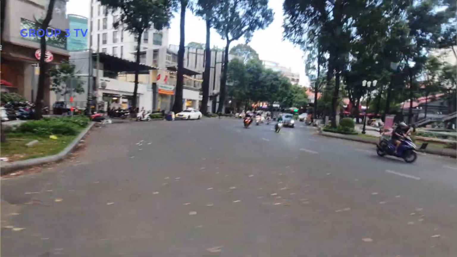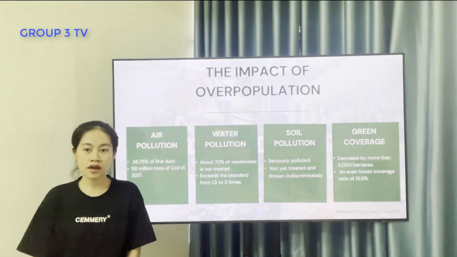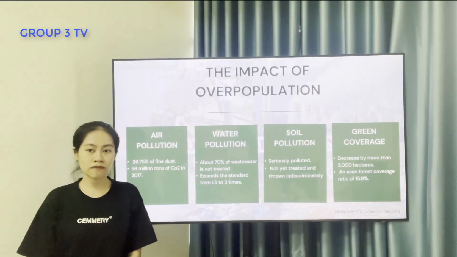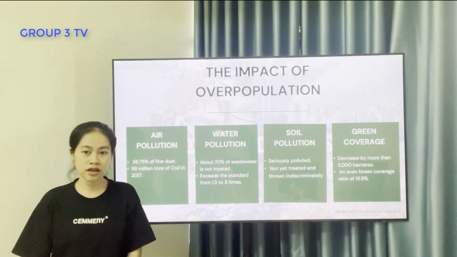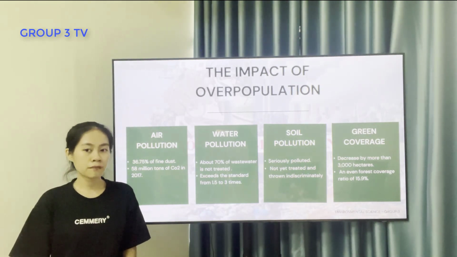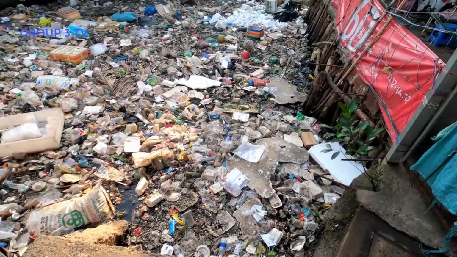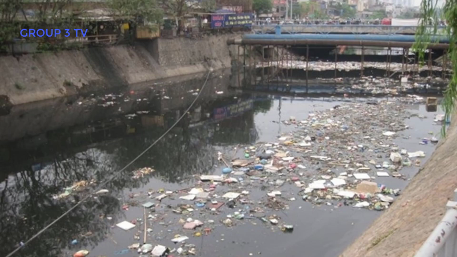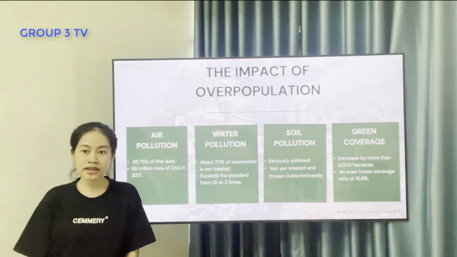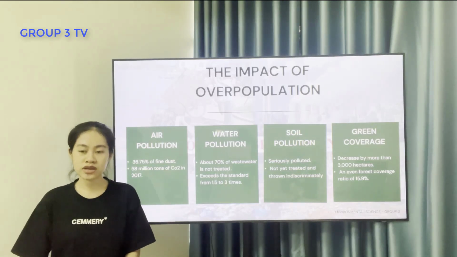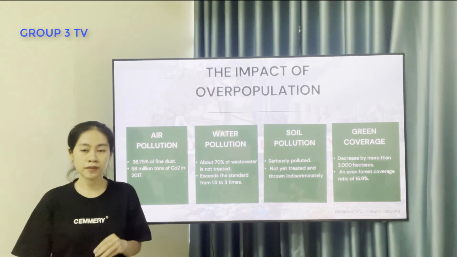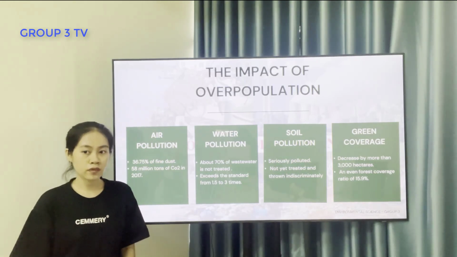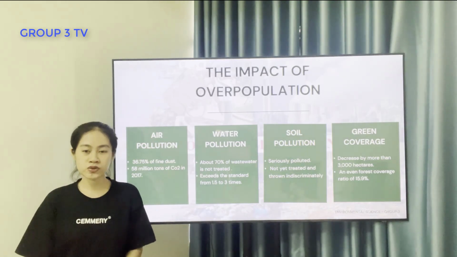And the second consequence is water pollution. The increasing population is one of the causes of this situation. Typically, about 70% of wastewater from industrial plants is not treated but discharged directly into the environment, leading to pollutant concentrations in the water exceeding the permissible standard by 1.5 to 3 times.